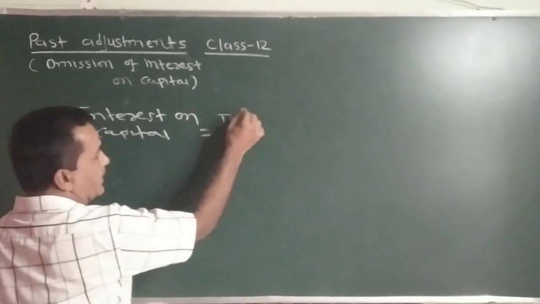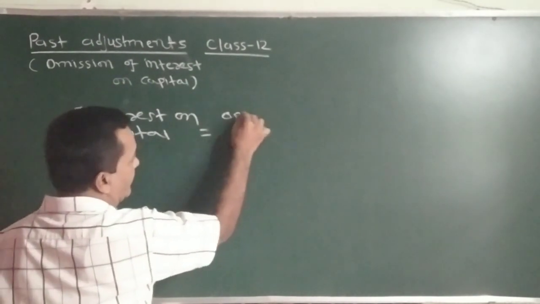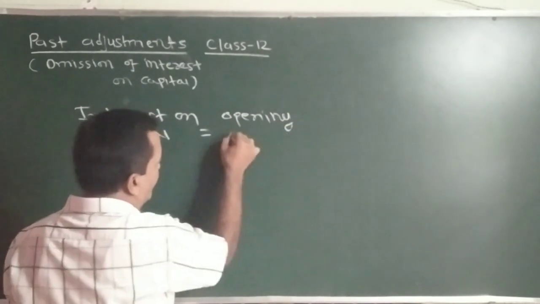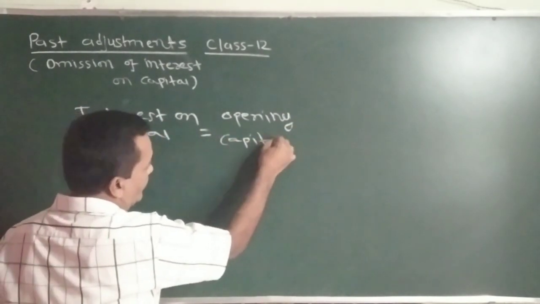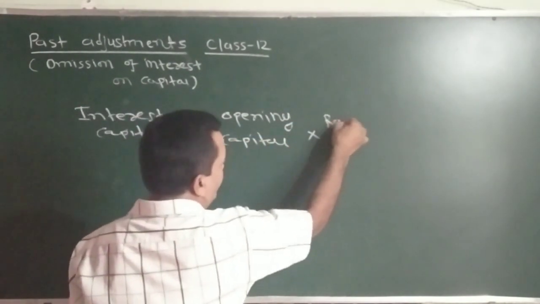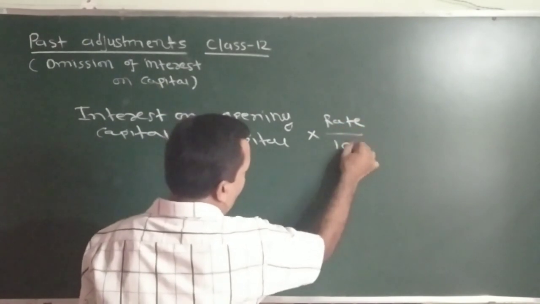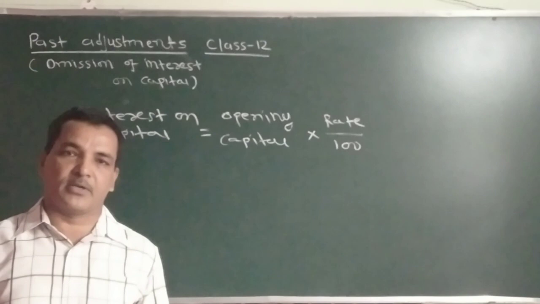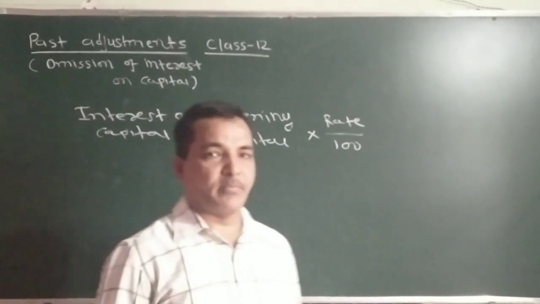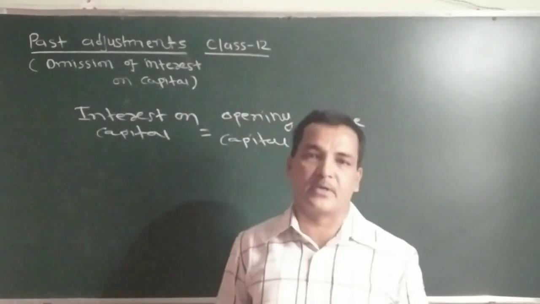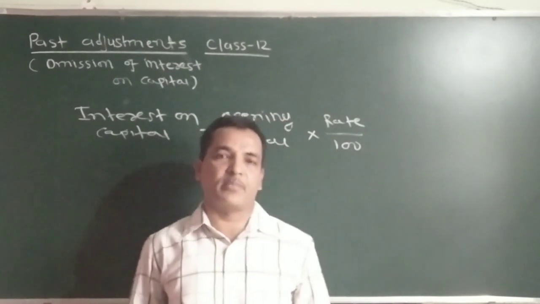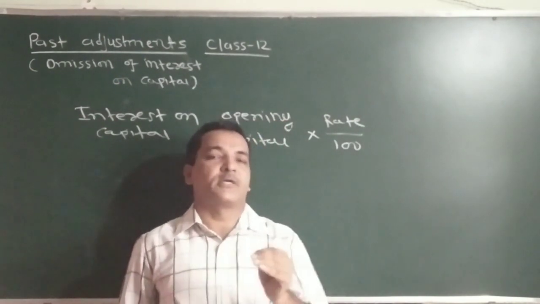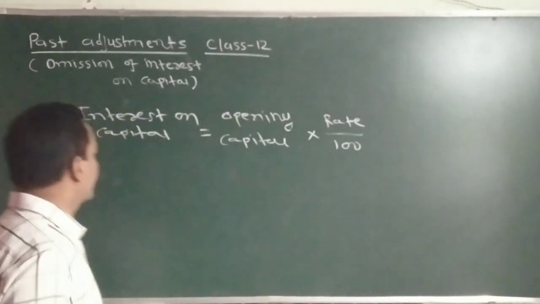For the interest on capital, we first take opening capital into rate of 100. By applying this formula, we can find their interest on capital. Always remember, interest on capital is calculated on opening capital. And in the question, opening capital is given, that is on 1st April 2019.